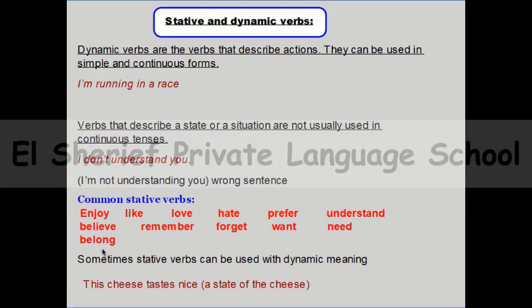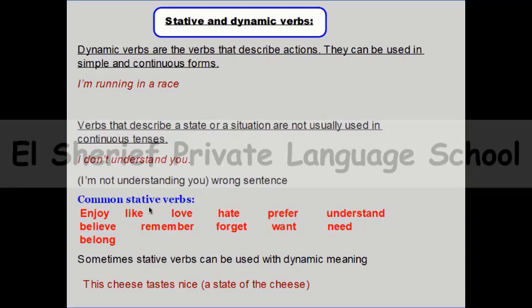If you think about these verbs, you will find that they don't express actions. They express a state or something emotional. So this is not an action, so we can use these stative verbs just in the present simple. We can't use them in the present continuous.